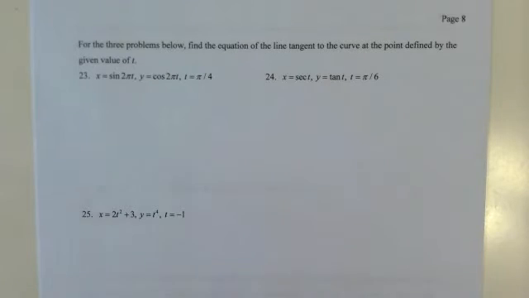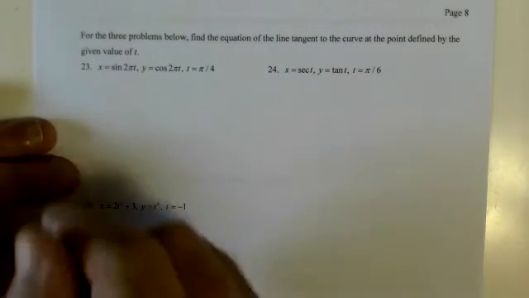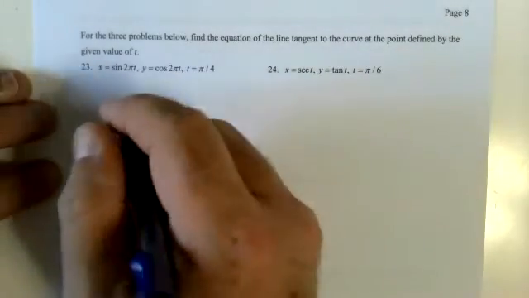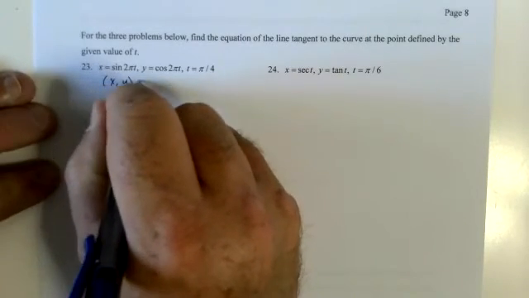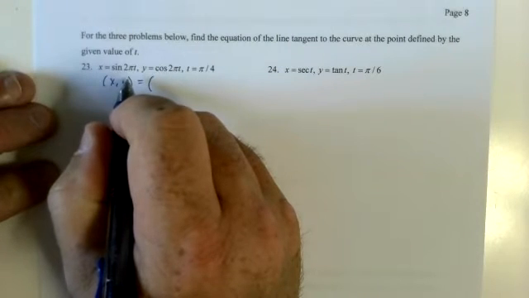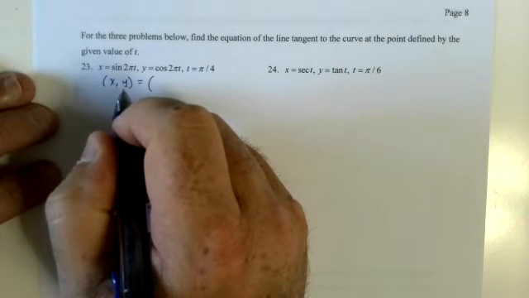For 3 problems, line tangent to the curve at the point defined by the given value of t. Yeah, a little parametric. Equation of the line tangent to the curve at the point t equals pi over 4. Now let's do x comma y first. What am I looking at here? Brain cramp.